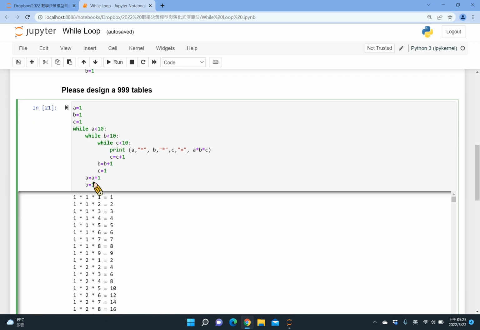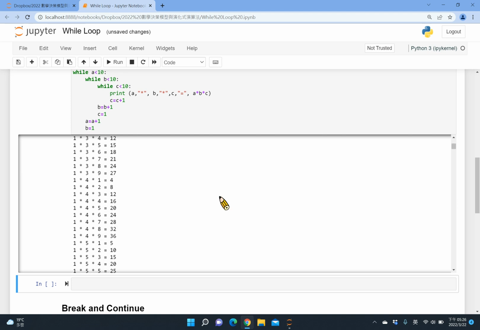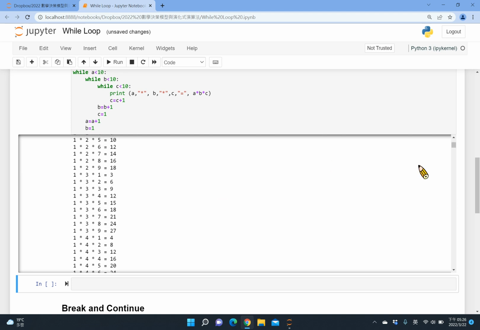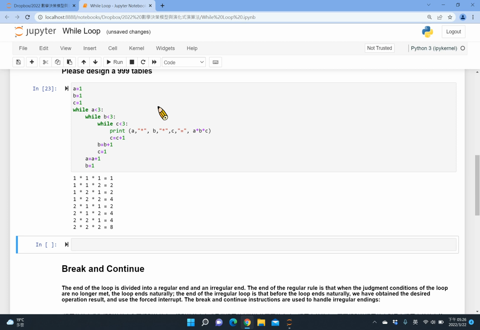Okay, in while loop, when you design a nested loop, you need to keep those things in mind. Okay, hope you didn't encounter any problem in this process. If you do have, you can discuss with me in our physical class. Oh, by the way, I want to share experience with you. Every time I write a more complicated program, I like to set the range smaller. That can help me to check if the program runs correctly.